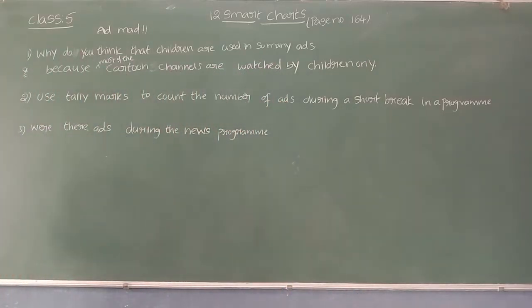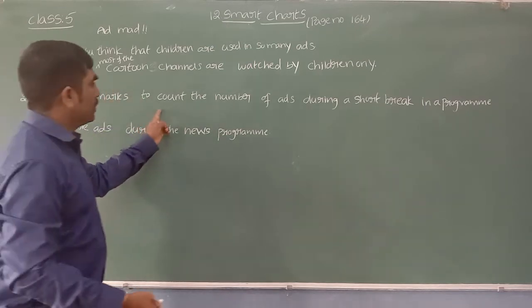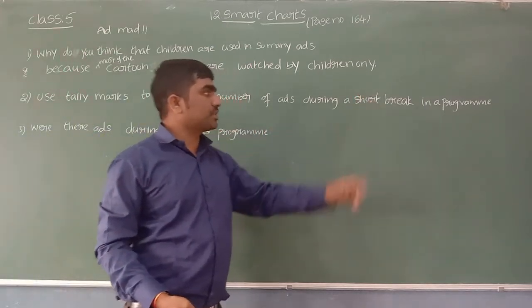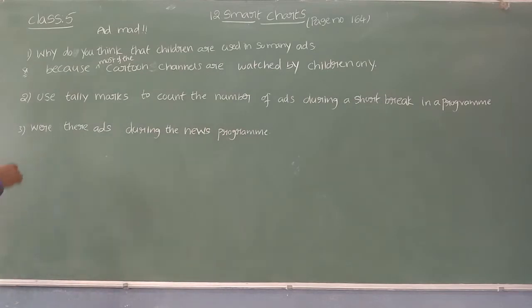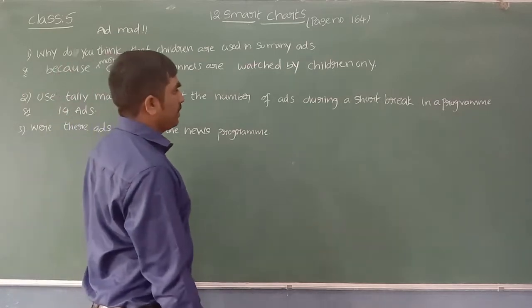Use tally marks to count the number of ads during a short break in a program. So in that program, how many ads did she count? There are 14 ads. Now let us express this 14 by using tally marks.